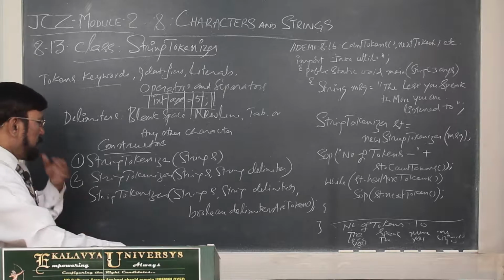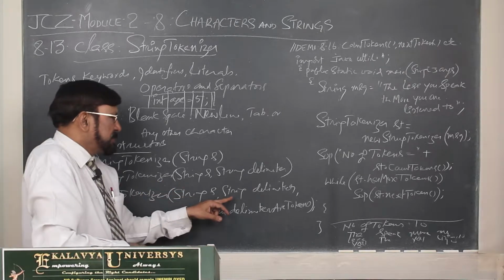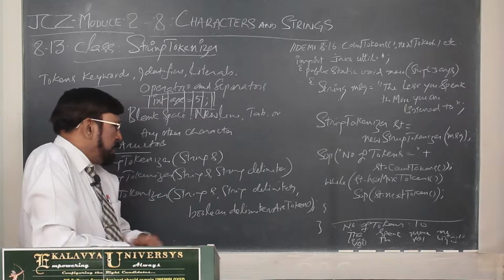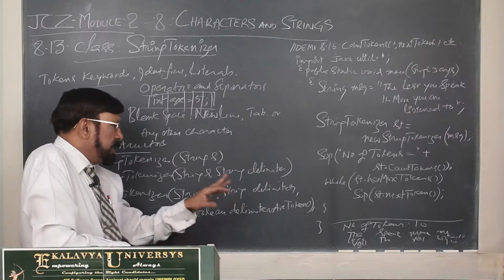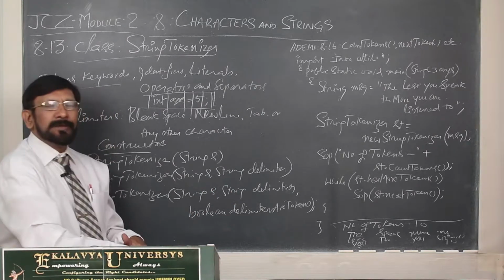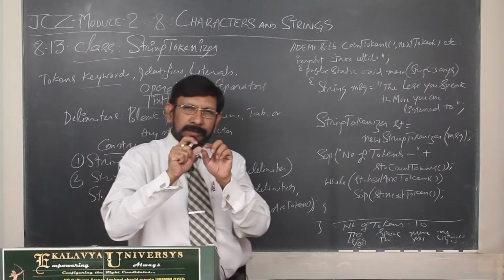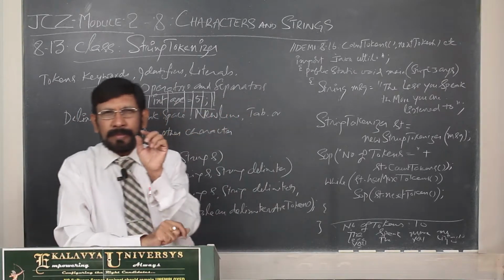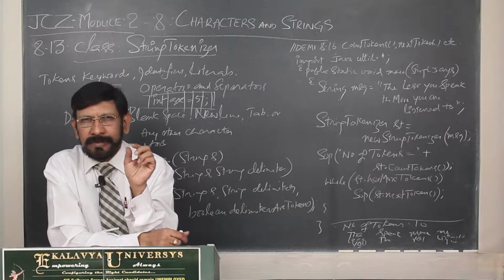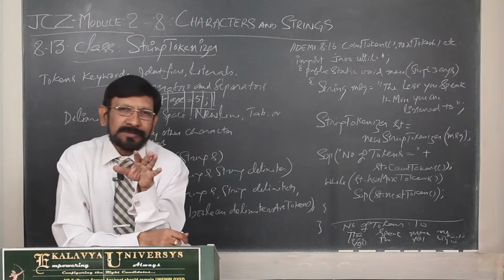Third one, StringTokenizer(String s, String delimiter, boolean delimiterTokens). Actually, in a string only words are treated as tokens.